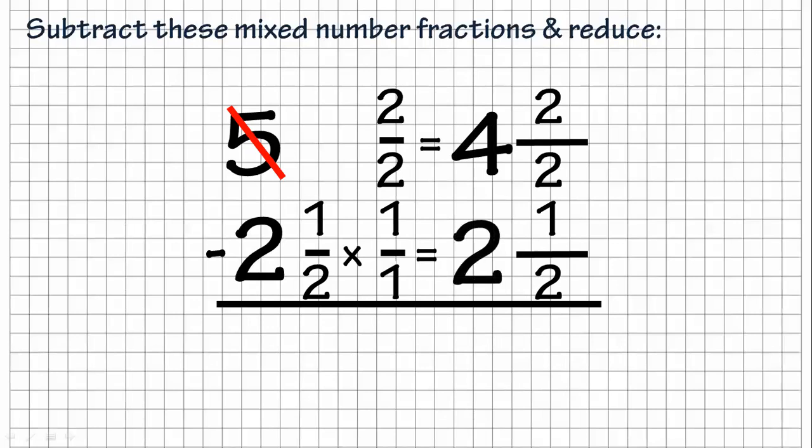But if you look at that top one, what would 4 plus 2/2 be? Because it's not an improper fraction, but it's just any number over itself equals 1. So at the top, it still equals 5. I didn't change what it is. I just changed what that looks like.